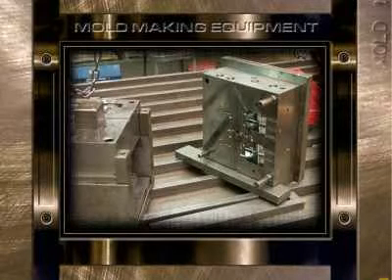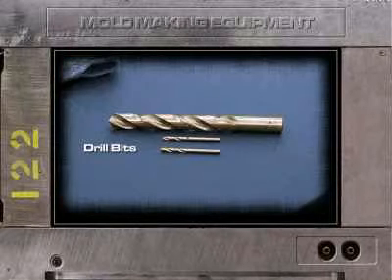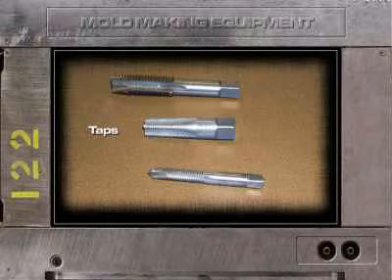A variety of cutting tools are used to create the shapes needed in a mold. Some examples are end mills, for cutting horizontally as well as vertically. Drill bits, for drilling holes into parts. Taps, for making threaded holes.